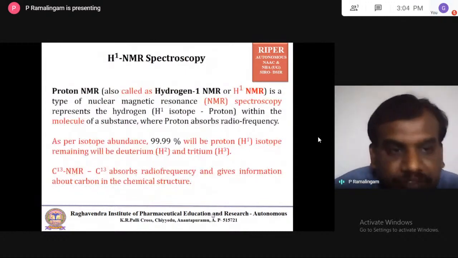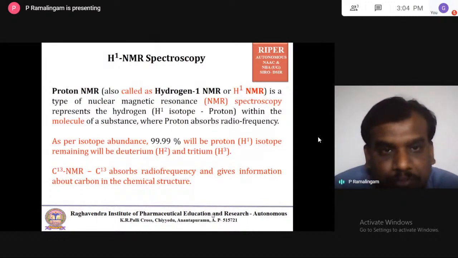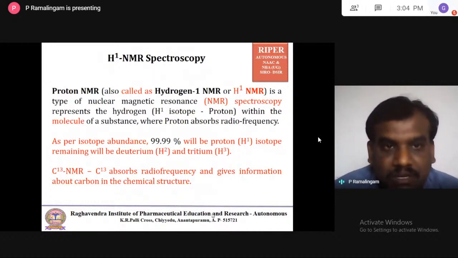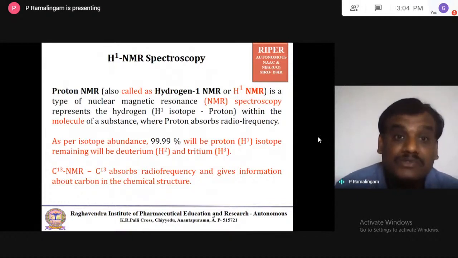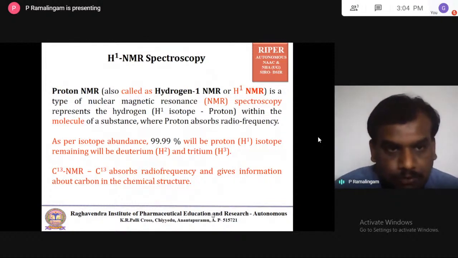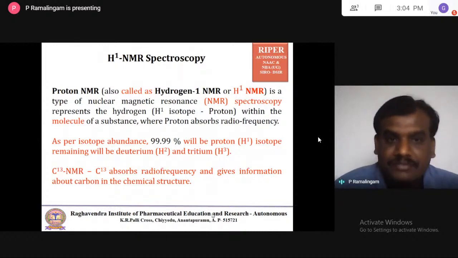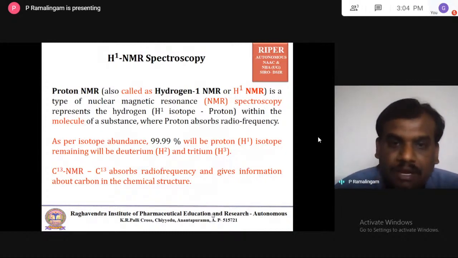Next, when you come to NMR spectroscopy, more focusedly, I'll be focusing on H1 NMR spectroscopy. And remember, H1 NMR spectroscopy means we are dealing with the proton nuclei, the absorption of radio frequency by the proton. That's why we call it H1 NMR spectroscopy. This proton NMR is also called hydrogen NMR or H1 NMR, and it's a type of nuclear magnetic resonance spectroscopy which represents the hydrogen. Hydrogen here is nothing but especially the H1 isotope.